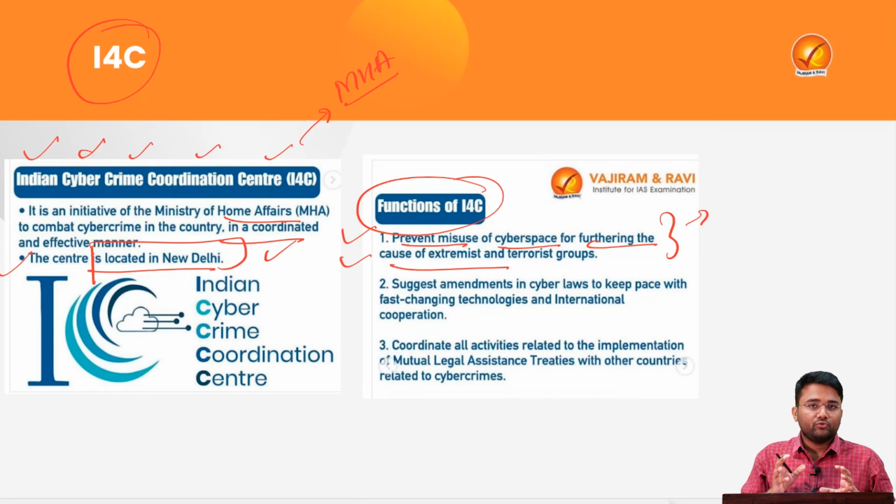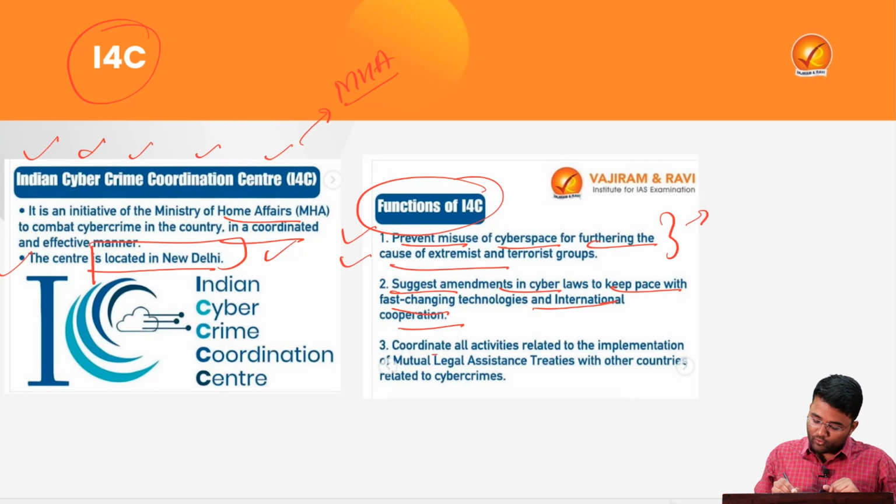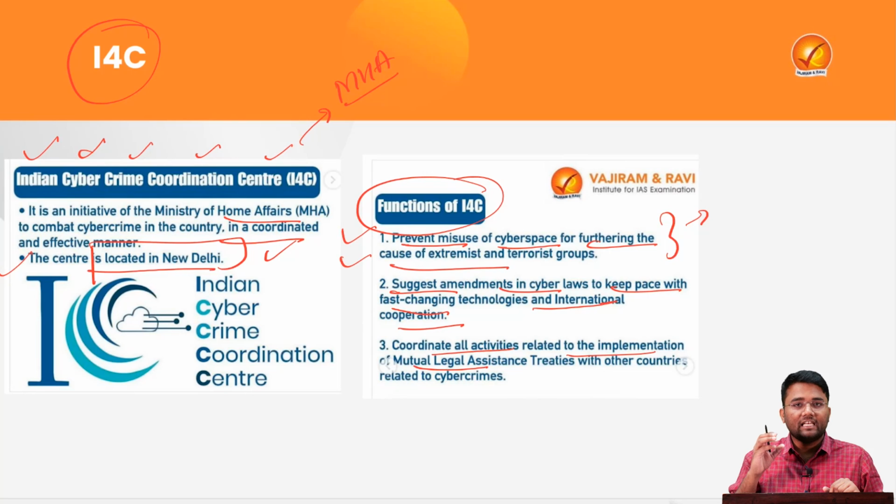To prevent the misuse of cyberspace is one of the main functions of the I4C. Then, to suggest amendments in the cyber laws that are present, to keep pace with fast-changing technologies, and international cooperation among the various stakeholders related to cyber security laws is the second function of this I4C. Then, to coordinate all activities related to the implementation of mutual legal assistance treaties with other countries related to cyber crimes is also the third function of this I4C.